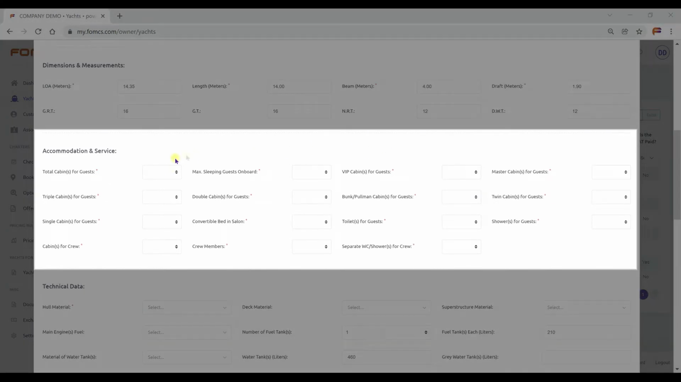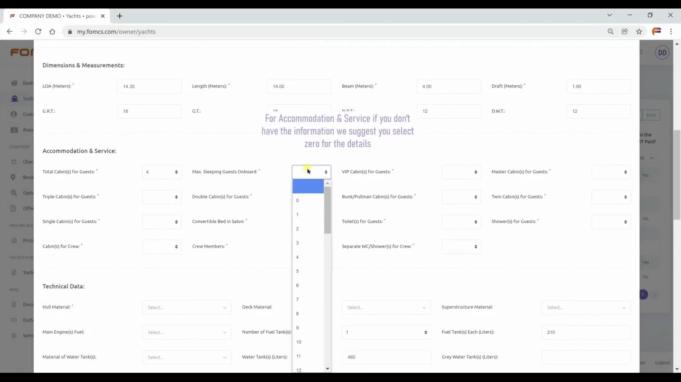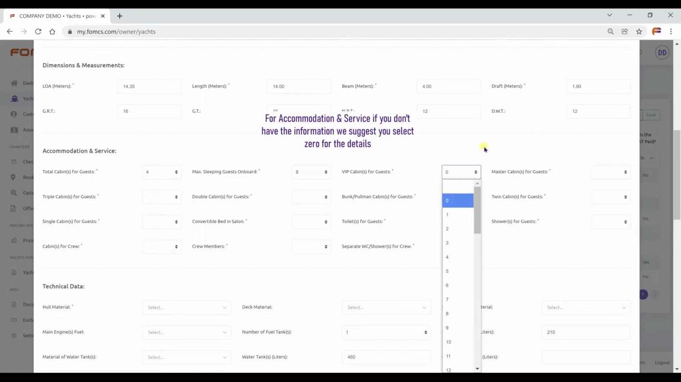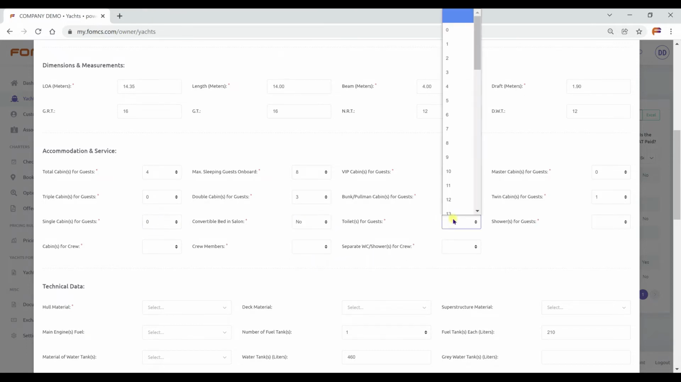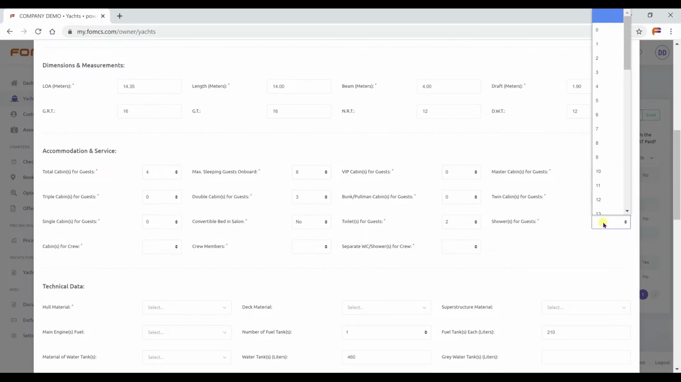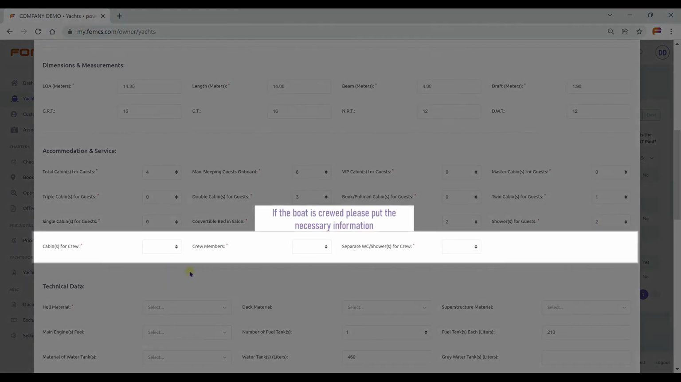Accommodation and Service. For accommodation and service, if you don't have the information, we suggest you select 0 for the details. If the boat is crewed, please put the necessary information.